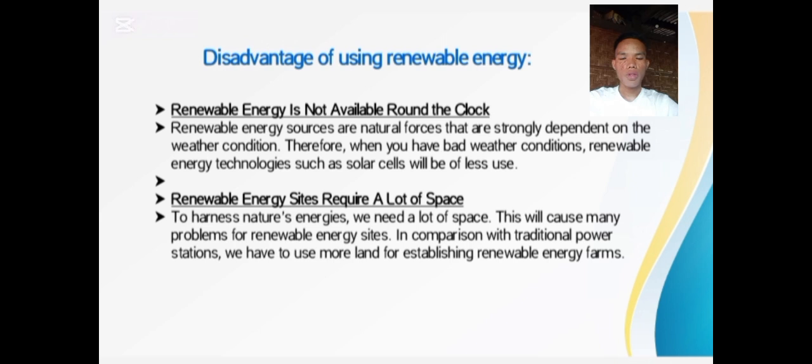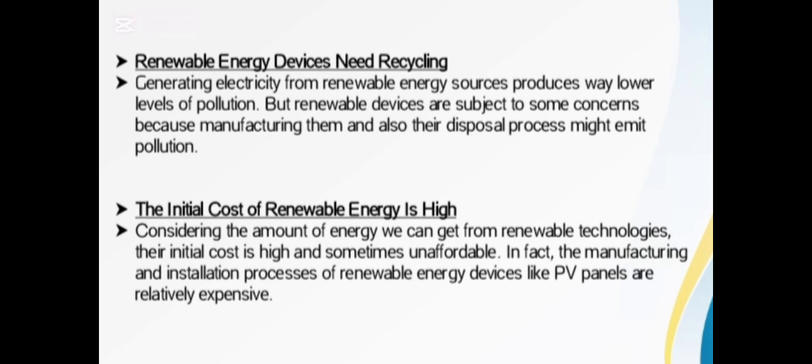Land requirements. Renewable energy systems such as solar and wind farms need extensive land to produce adequate energy. This makes them less space efficient compared to conventional power plants and may lead to land use conflicts in crowded or ecologically sensitive areas. Renewable energy devices need recycling.